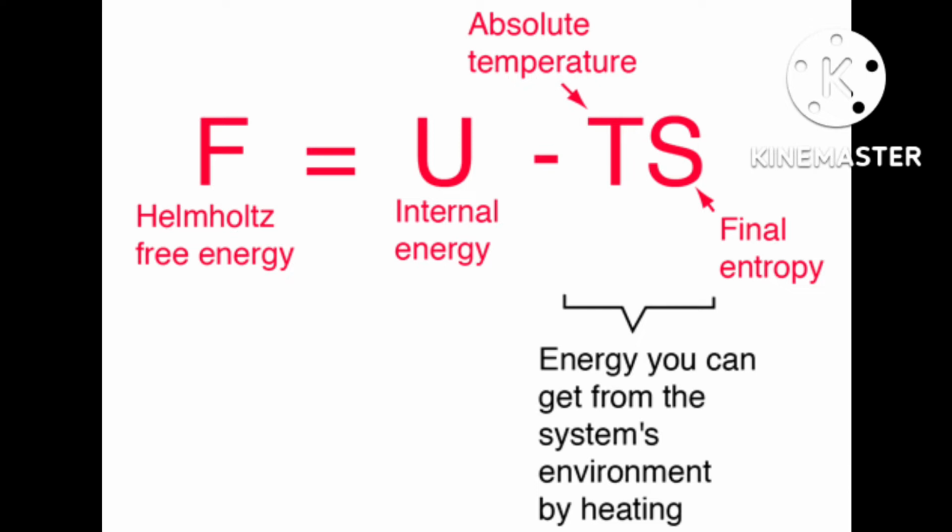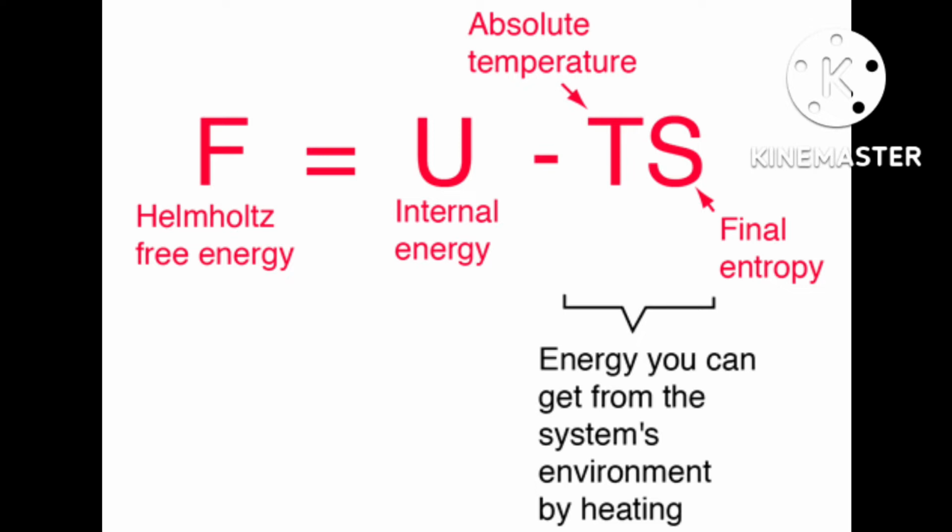Delta S should be positive for a spontaneous reaction, but it is negative. Negative means it should be stable, so this reaction should not be spontaneous, but it is spontaneous. Why? This is the question.